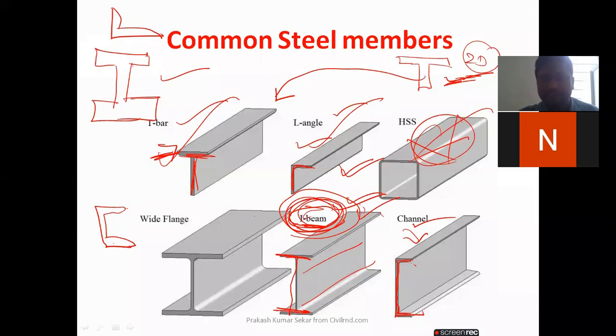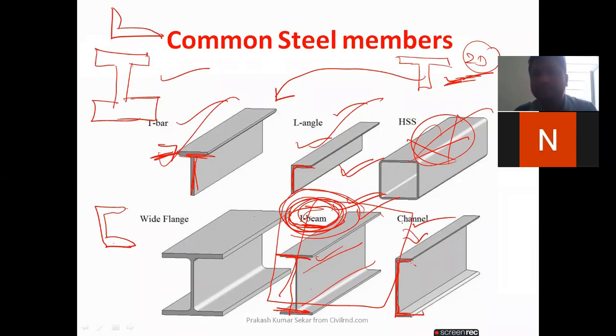Suppose this is the I-beam. Only observe this one. In practical applications, most of the time you will use this I-beam in industrial structures. Or if you observe the railway track, please observe it whenever you go to the railway station. The track is made with the I section. The steel section is the I section. That is what we are going to design in the steel subject.